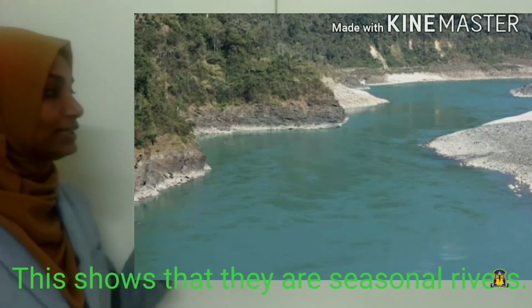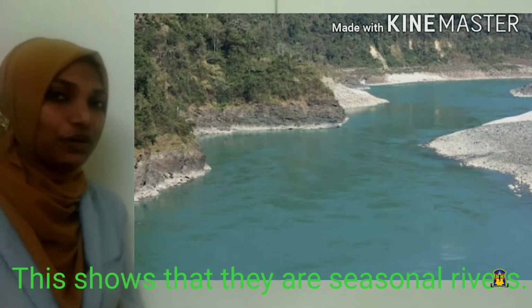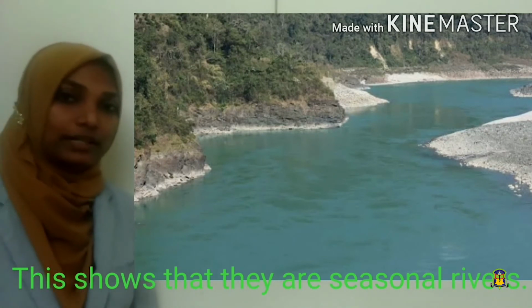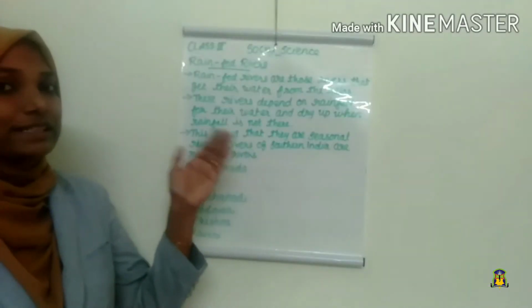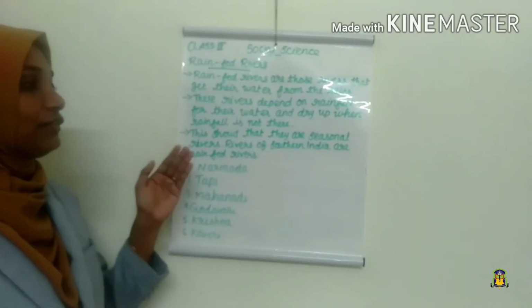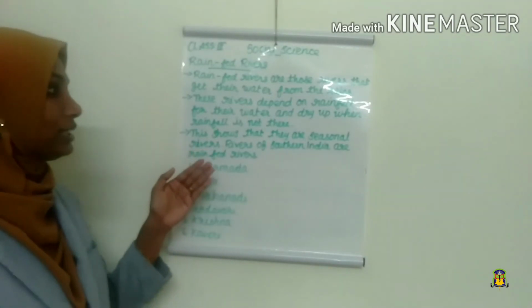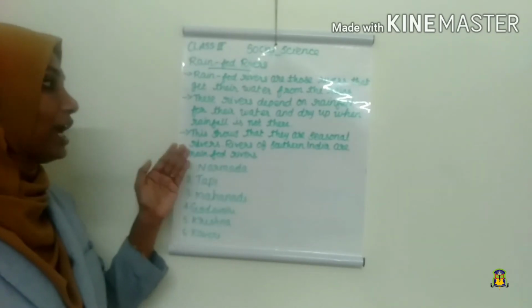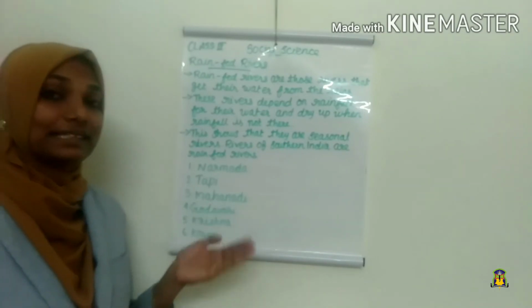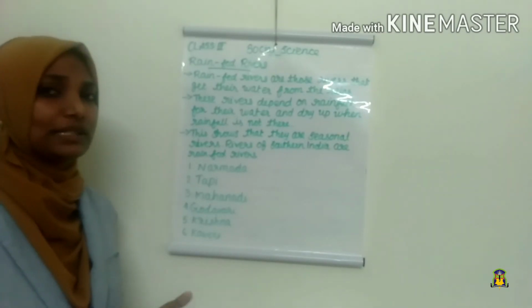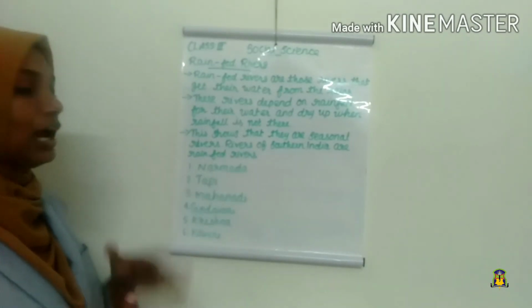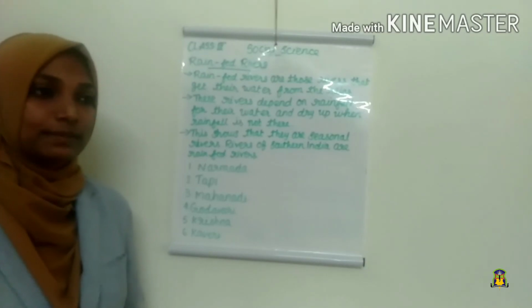And the rivers of southern India are the rain-fed rivers. The rain-fed rivers are those rivers that get their water from the rain, and they depend on rainfall for the water and dry up when rainfall is not there. This shows that they are seasonal rivers. And the rivers of southern India are rain-fed rivers.